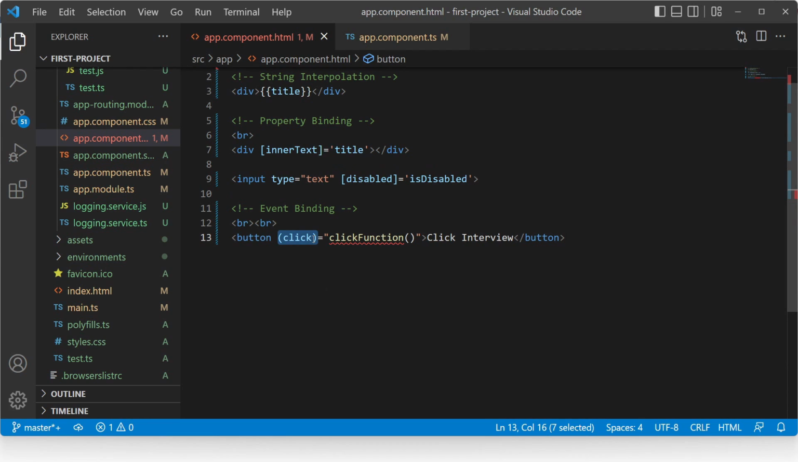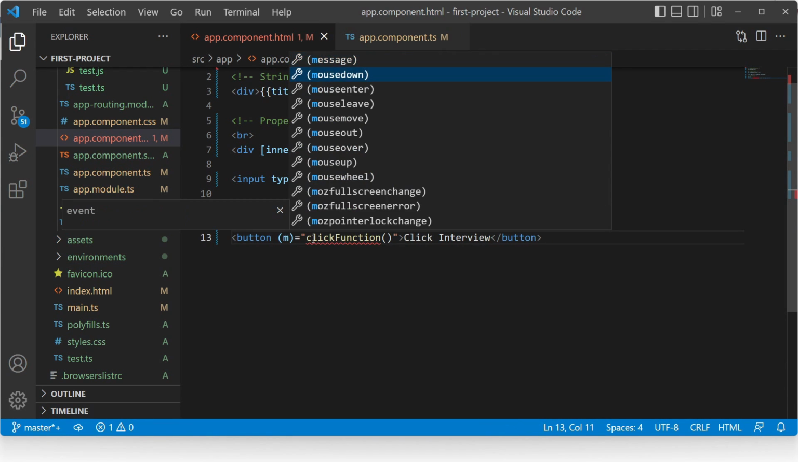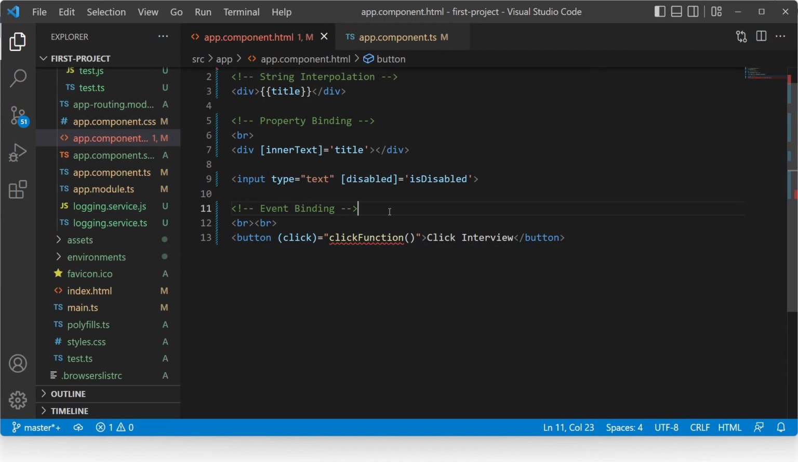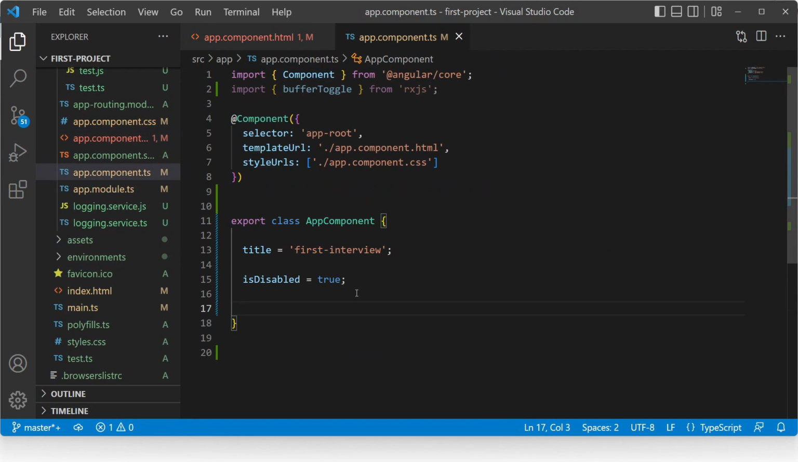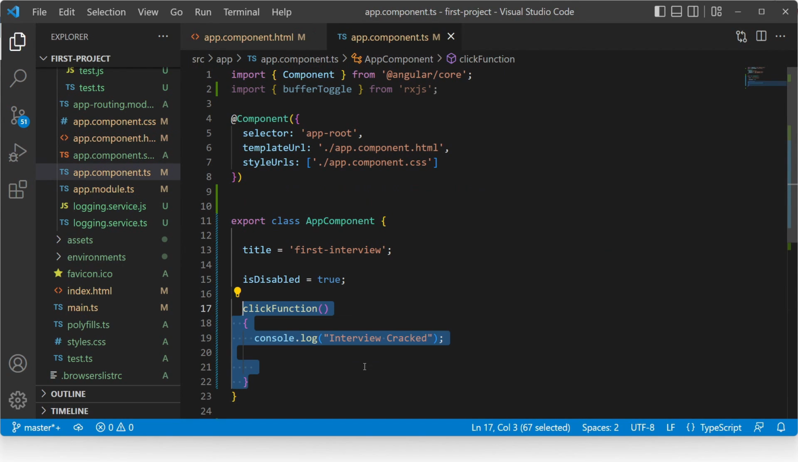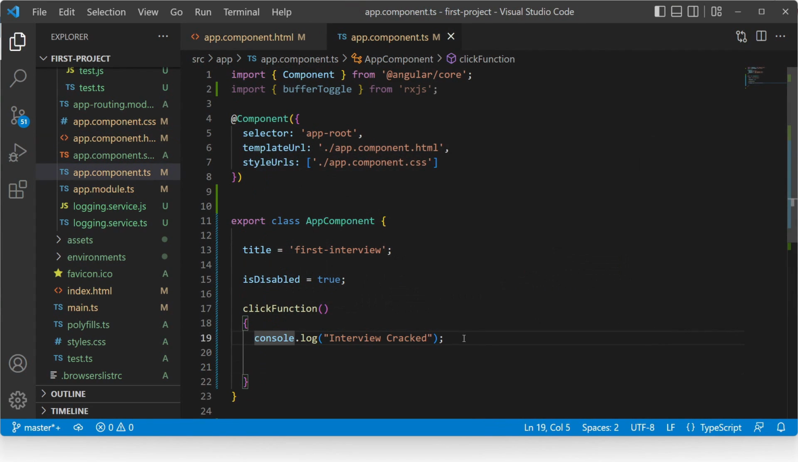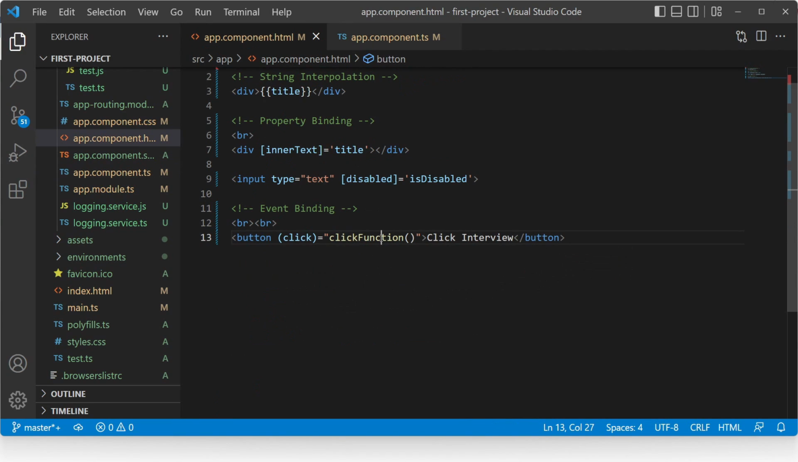Apart from click, there are many more mouse and other events. Let me show you. See, all these are events you can use. Now, right now, this function does not exist. That's why this is showing an error. Let me create this function in the component file. Now, the error is gone. What this function will do is just log this line on the click of the button. This is just a JavaScript function, nothing much about it.